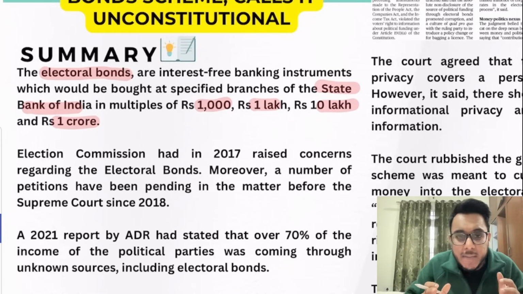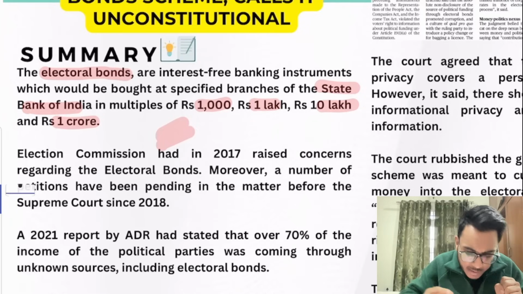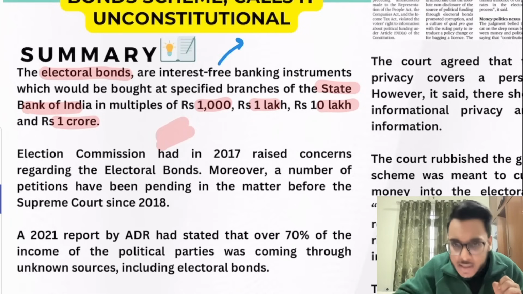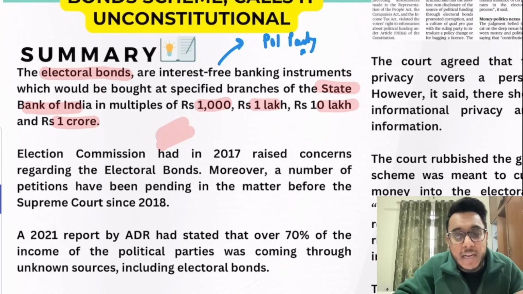If any person wants to buy these electoral bonds, you need to make the payment by check or by electronic transfer. You cannot buy these bonds in cash. So at these multiples you can buy. Now understand this: these electoral bonds will be given to a political party, and the political party can redeem these bonds in their bank account.